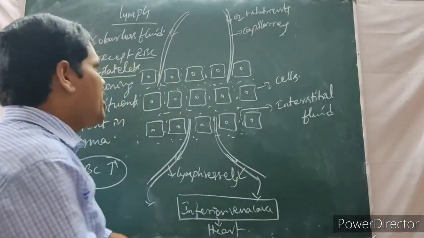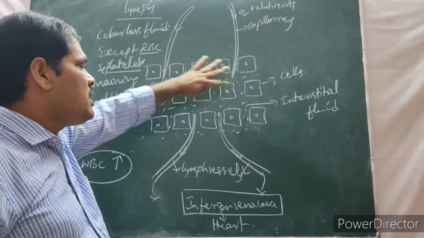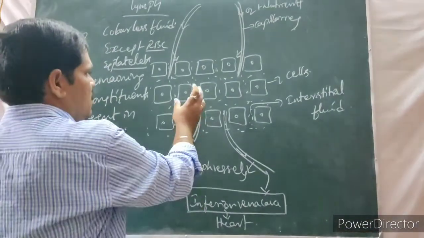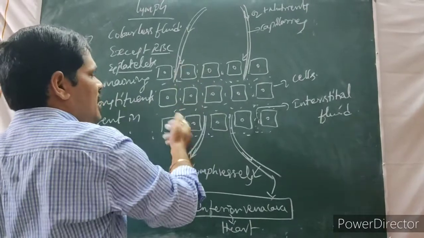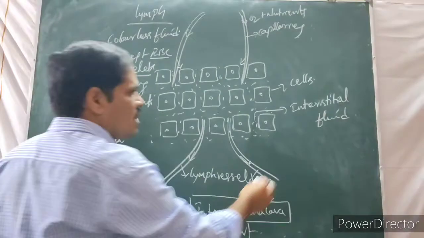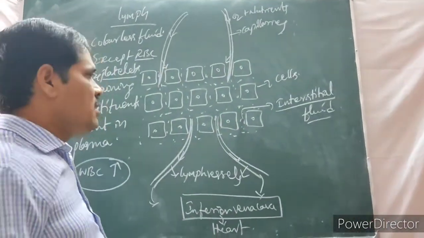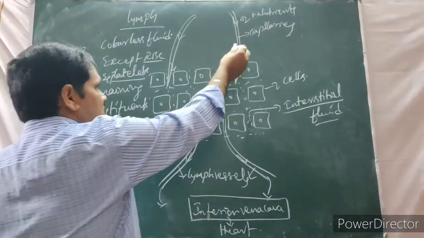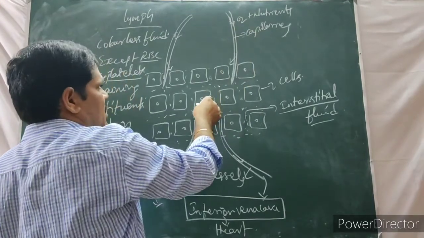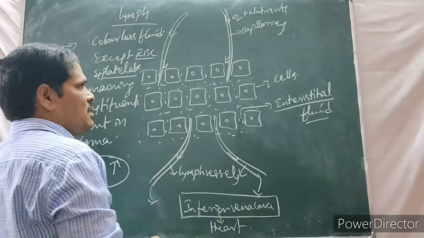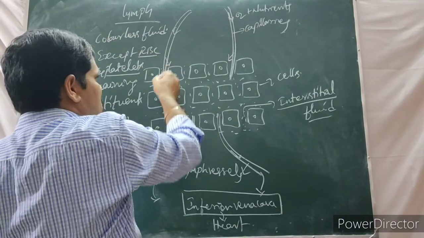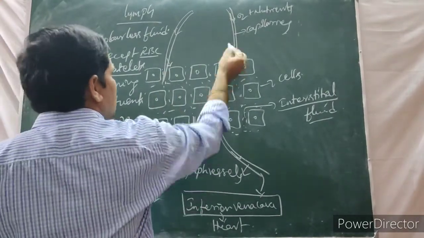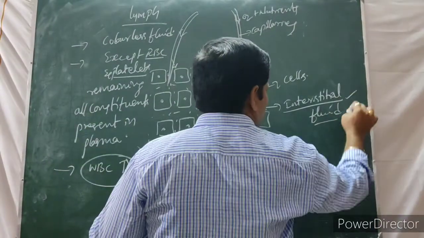At the time of supplying oxygen and nutrients by the capillaries to each and every cell of the body, some amount of the constituents are diffused through the wall of the capillary and enter in between the cells, because of the thin walls of capillaries. 85% of the constituents directly enter the cells, but 15% of constituents are diffused out through the wall of the capillaries and enter in between the cells. That is what we call interstitial fluid or intercellular fluid.